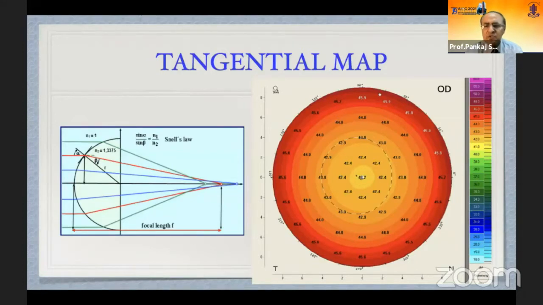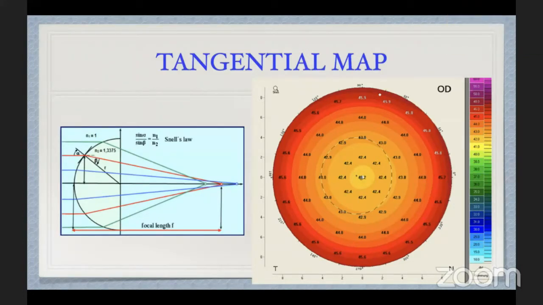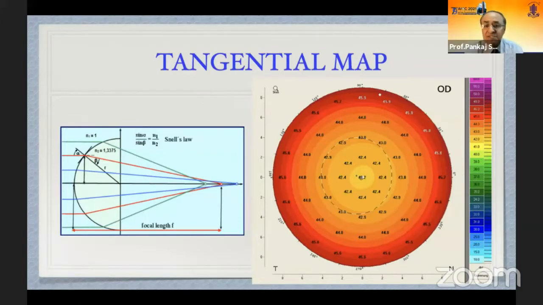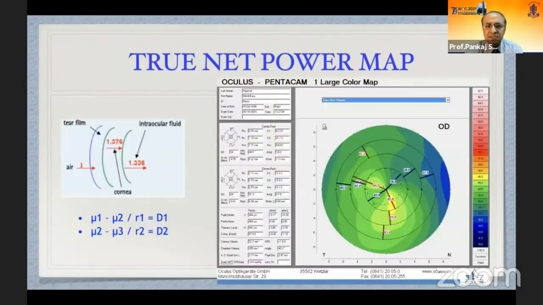So tangential maps usually are only used for localized defects in the cornea. For example, if we have flattening of the cornea due to corneal opacity, or we have marginal degenerations, only then are these tangential maps of any meaning.